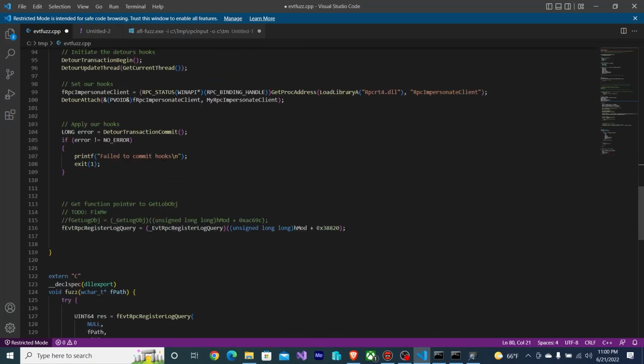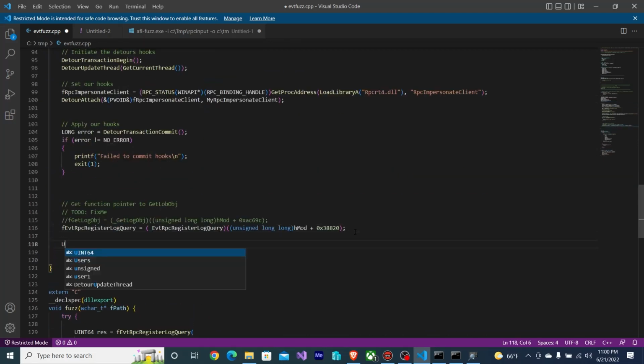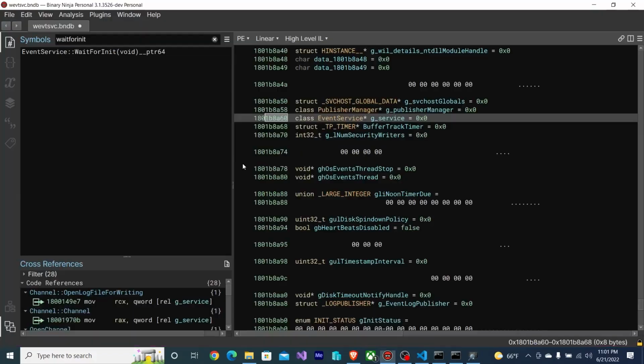So in init, I'm going to say uint64 pointer gservice equals to uint64 pointer and an offset. And that offset is going to be the offset of gservice, which is 1B8A60.